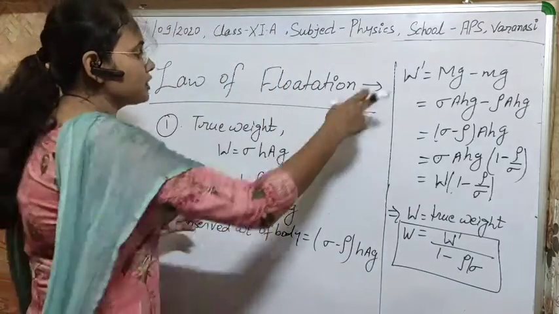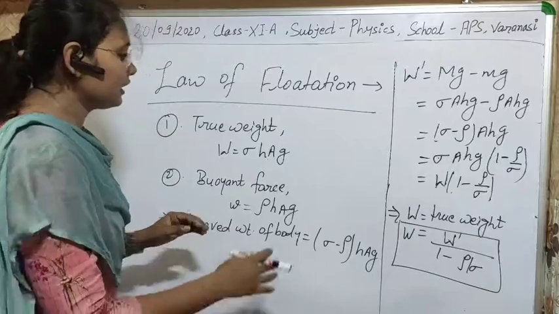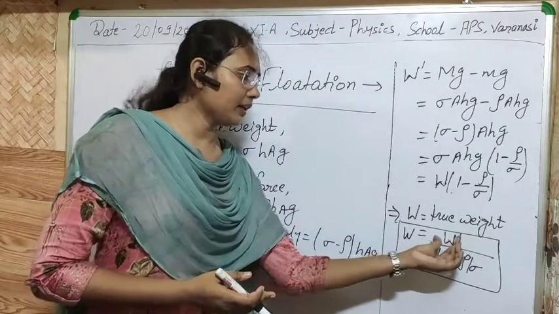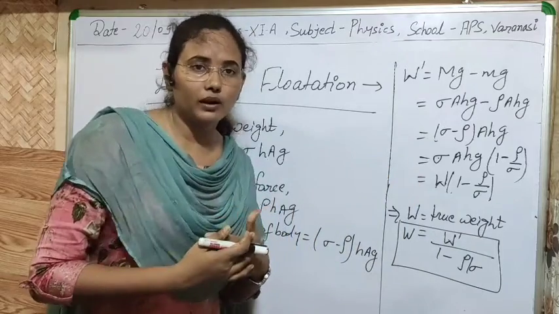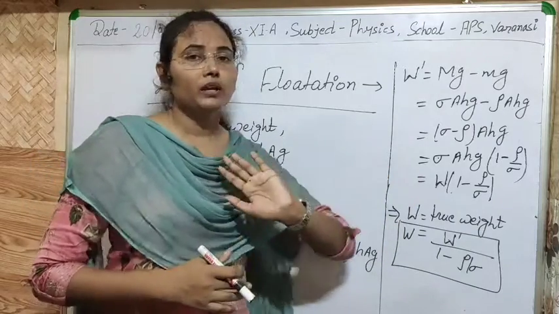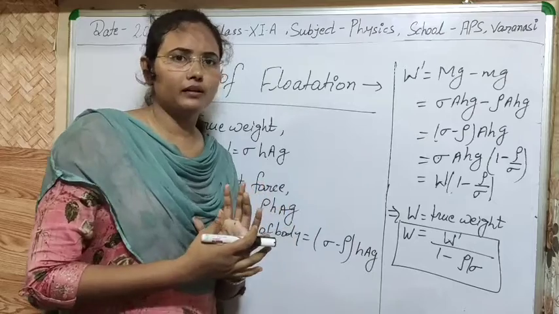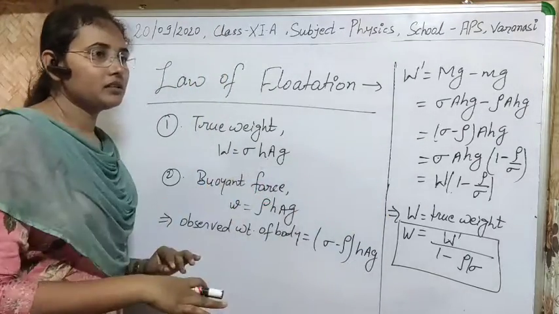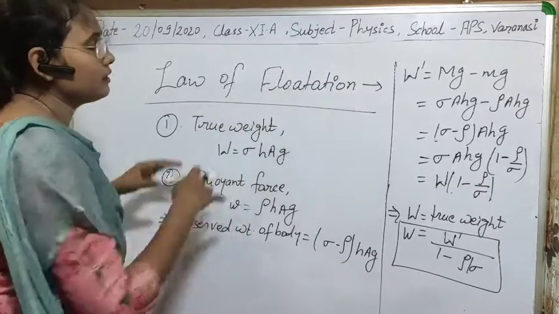So we can easily measure the true weight from here. Archimedes' principle actually works on this. There can be three cases: when W is greater than W dash, when W is equal to W dash, and when W is less than W dash, and what will be the result? So this comes to the law of flotation.